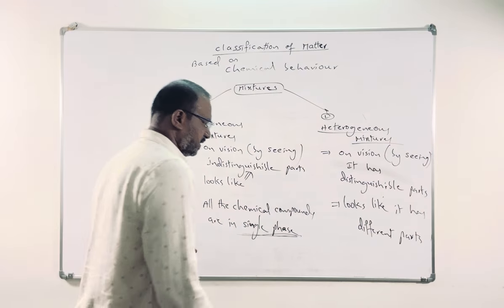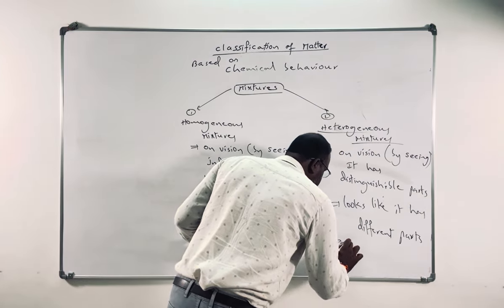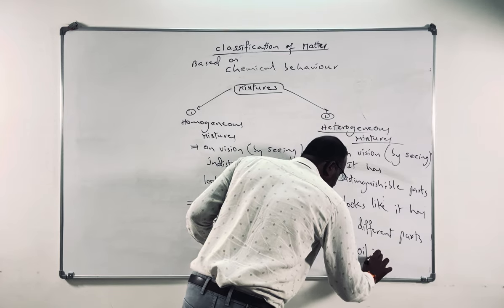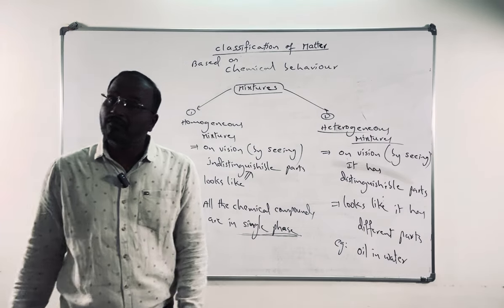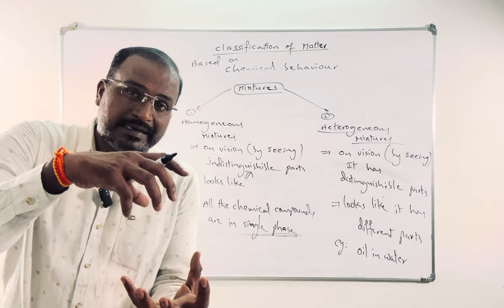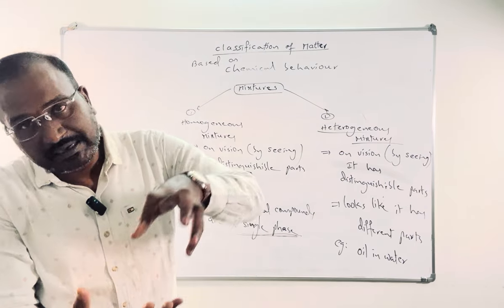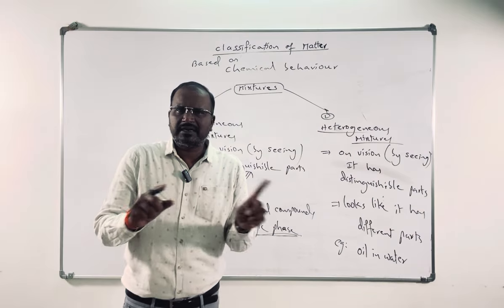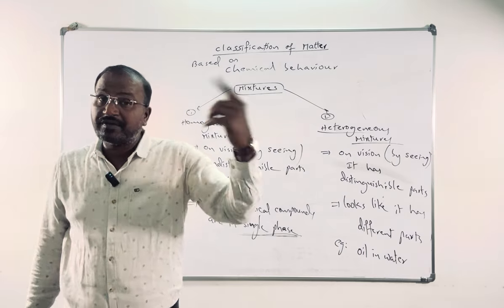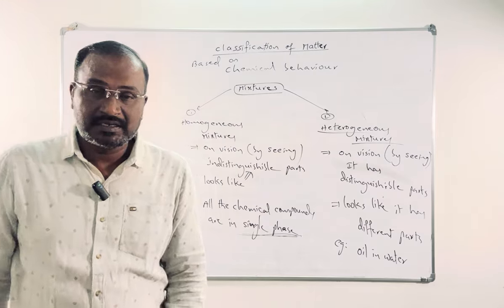The best example to understand this is oil in water. If you add oil to water, or water to oil, separate layers appear, but both are in liquid state. That's why I told you phase is different from state.